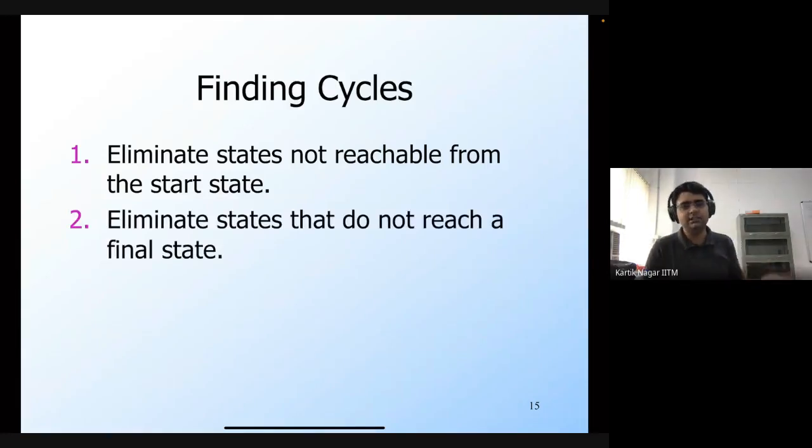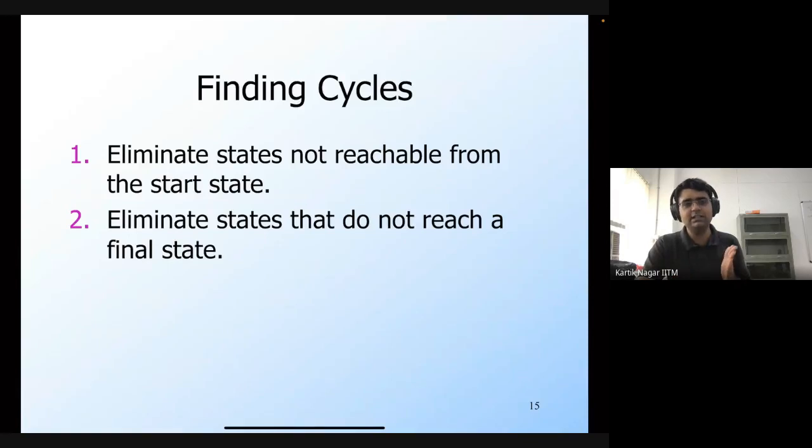Then in the resulting graph, we eliminate states that do not reach a final state. In other words, for every state, we find out whether a final state is reachable, and if not, we eliminate that state as well. After these two steps, every state in the DFA is reachable from the start state, and there is also a path from that state to a final state.